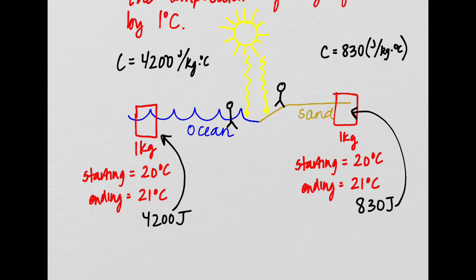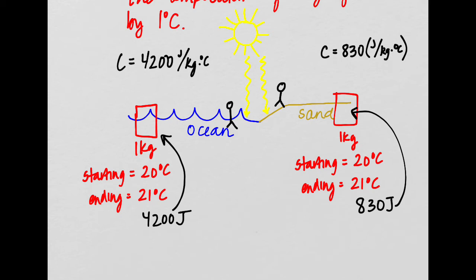So we need a lot more energy going into the water than we do going into the sand in order to raise it. I don't even know, is that 4.5, 4-ish times more energy going into the water than we do going into the sand in order to raise it just 1 degree.